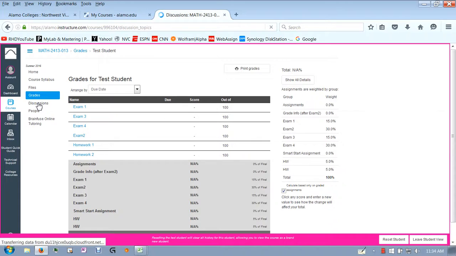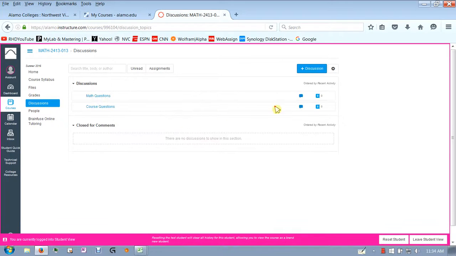We have a discussion board. So let's see if there's anything in here. No. So if you have any math questions, put them here. This is a public forum. Everyone in the class can participate. If you have any hope of getting bonus in this class, everyone always asks me about bonus. This is where to do it. Just participate in this discussion board, and I will keep track of it.